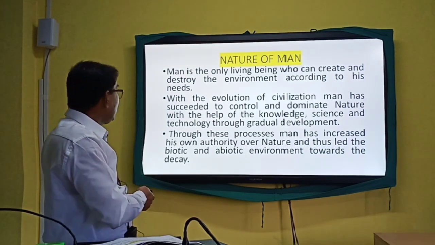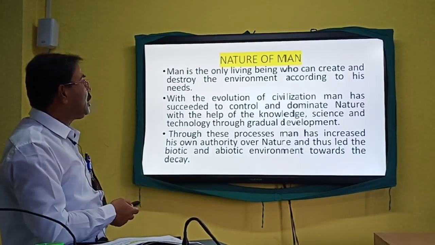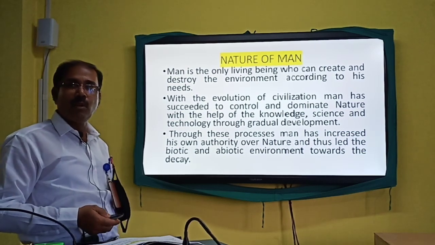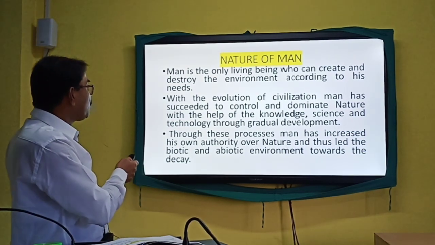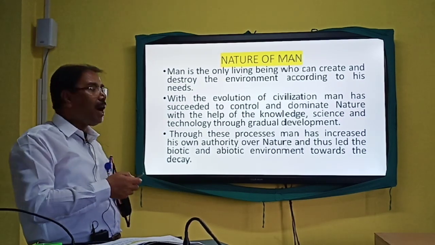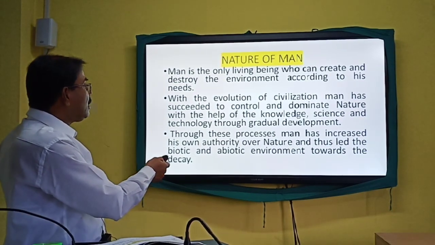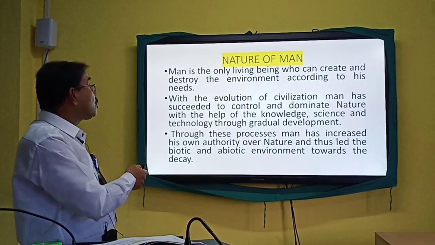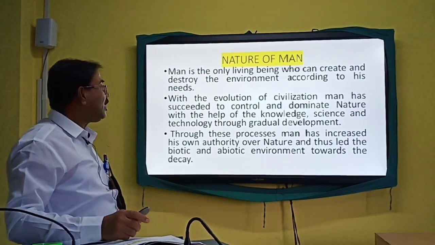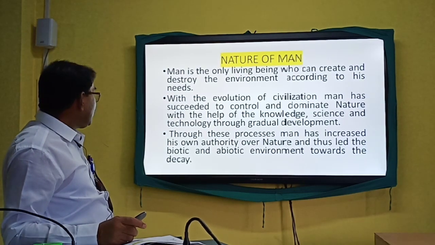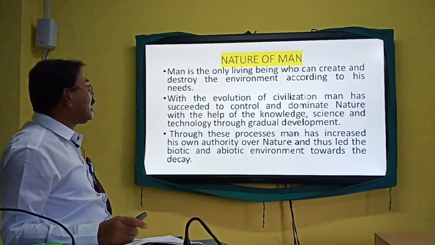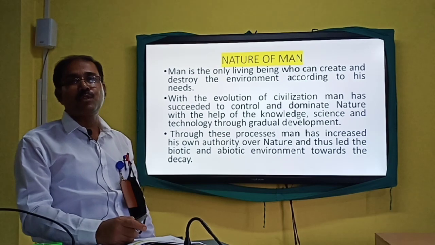So friends, through these processes, with the advancement of knowledge, scientific temperament and technological advancement, man has increased his own authority over nature, and this is dangerous. It has led the biotic and abiotic environment towards decay.